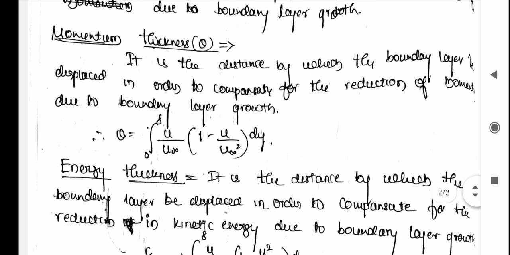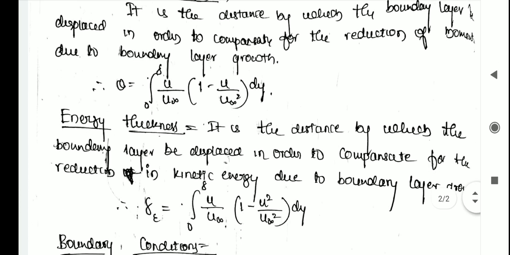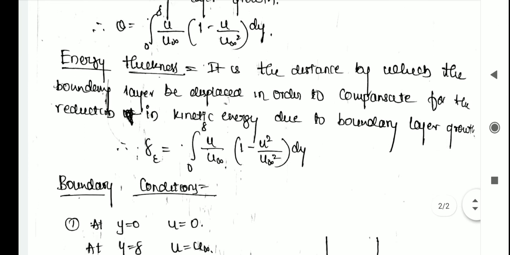It is given by theta equals integration from 0 to delta of u by u infinity into 1 minus u by u infinity, into dy. And last we move on to energy thickness. It is the distance by which the boundary is displaced in order to compensate for the reduction in kinetic energy due to boundary layer growth. So delta E is equal to integration from 0 to delta of u by u infinity into 1 minus u square divided by u infinity square, into dy.